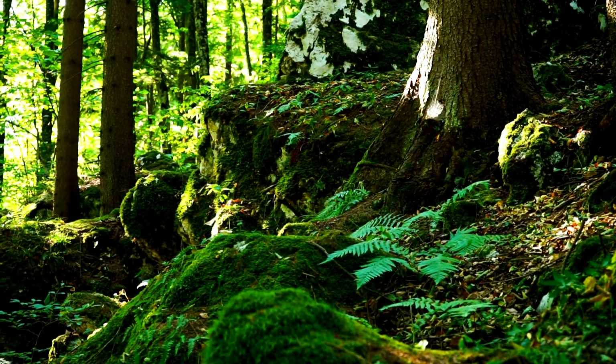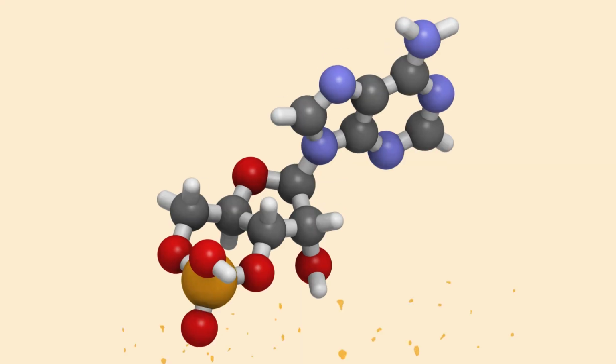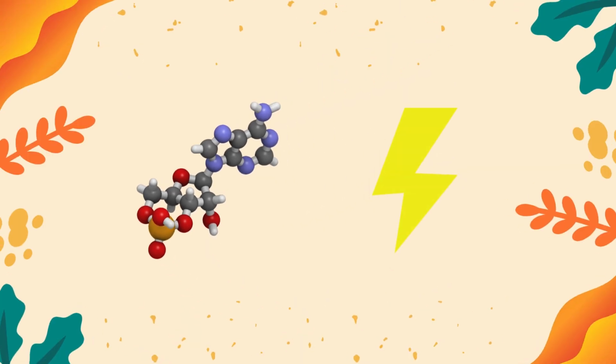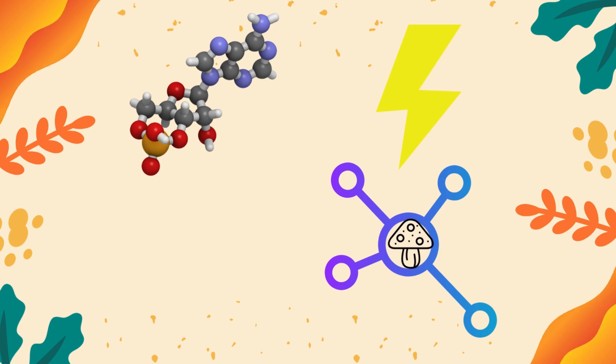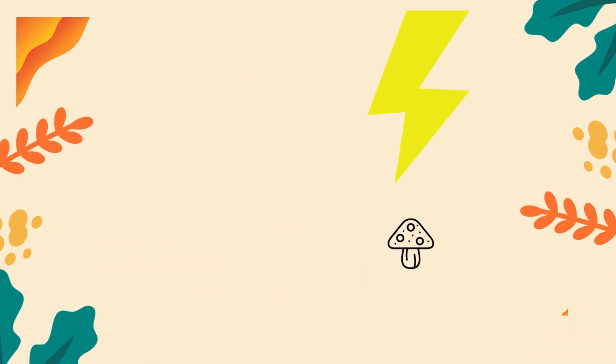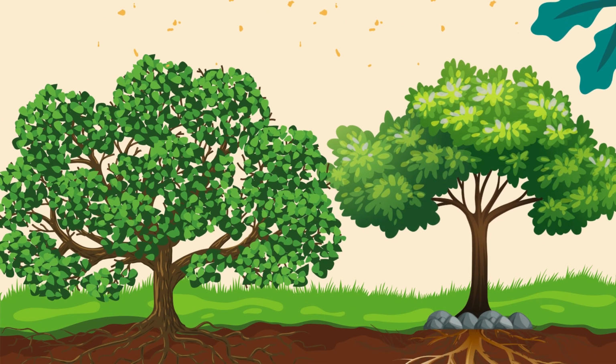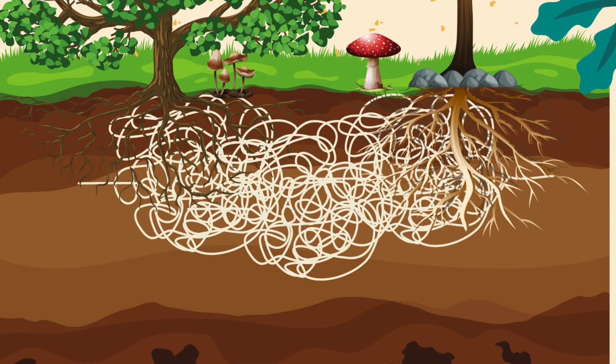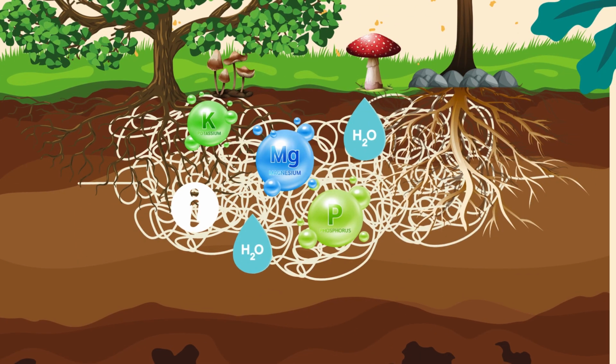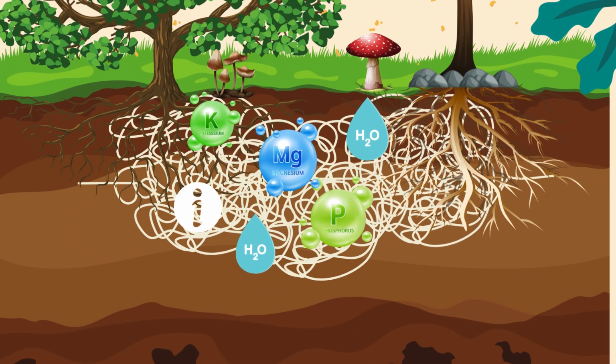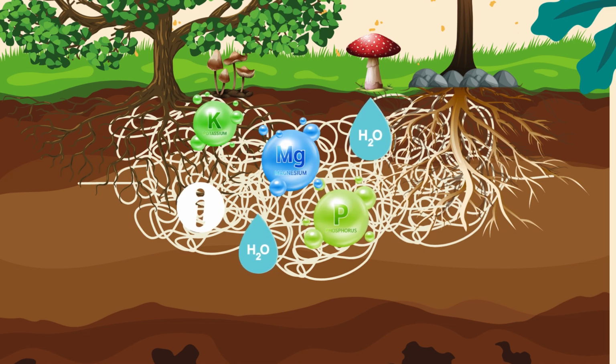Trees can communicate with each other through various means, such as chemical signals, electrical impulses, fungal connections, and even sound waves. One of the most fascinating ways that trees communicate is through the mycorrhizal network, which is a web of fungal threads that connects the roots of different trees. Through this network, trees can share nutrients, water, and information with each other.